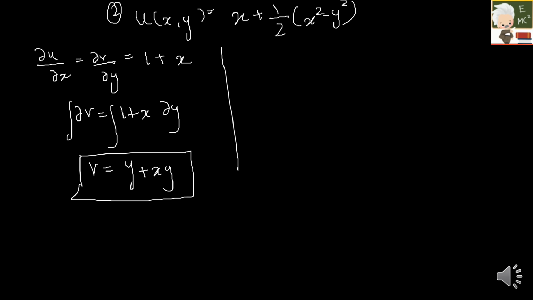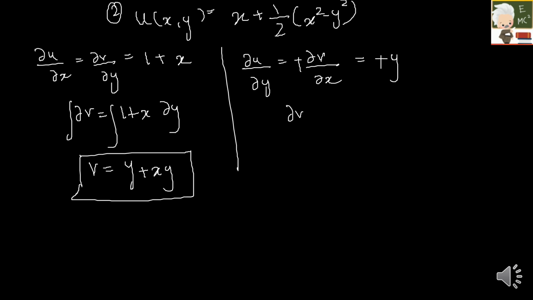Now the second term is ∂u/∂y is equal to minus ∂v/∂x. So I have to differentiate with respect to y, which would be minus y alone. So this will become positive.